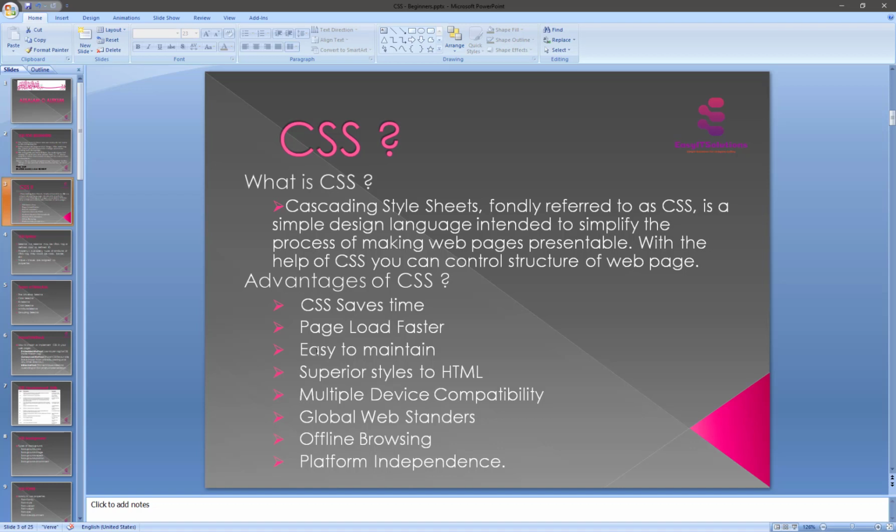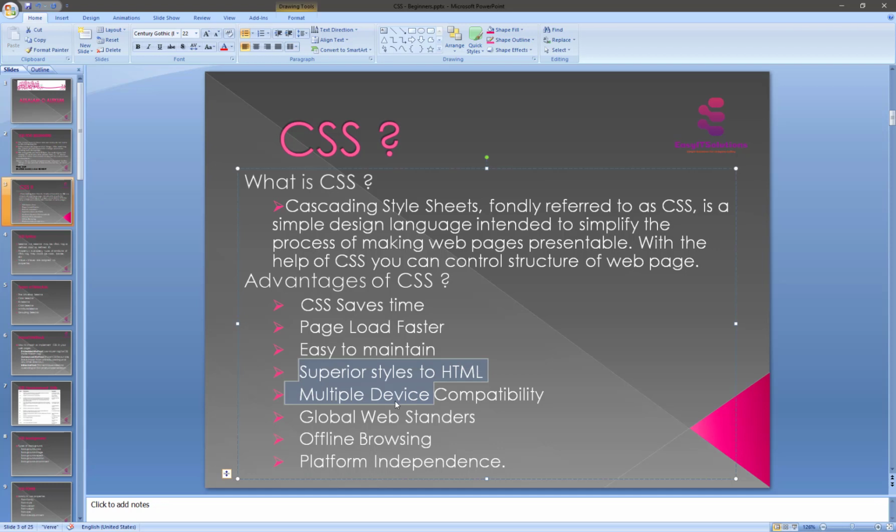It's also easy to maintain. To make a global change, simply change the style and all elements in all web pages will be updated automatically. Next, CSS is a superior style to HTML. Why? Because CSS has a much wider array of attributes than HTML, so you can give a far better look to your HTML page in comparison to HTML attributes.